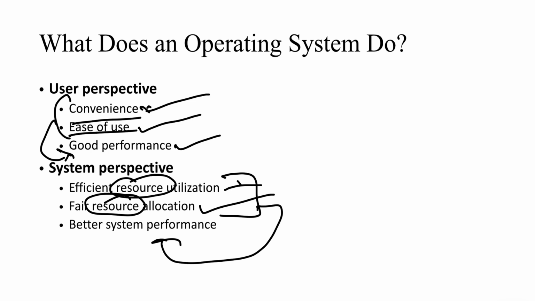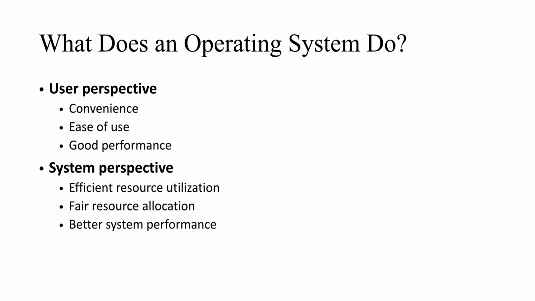When we have all these things, I could say the operating system is continuously balancing all these requirements. When the system follows all these, it ensures that the computer remains efficient and fair at all times for every process, balancing the performance so that it is easy and convenient. So this is what we want the operating system to do.